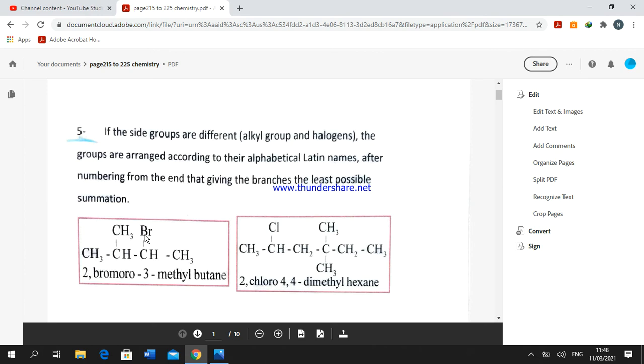We start from bromine, then number the carbons. 1, 2, 2-bromo, 3-methyl, and the root chain name butane. We start from bromo according to alphabetical order, and we put the number of the carbon which is attached to the side group.